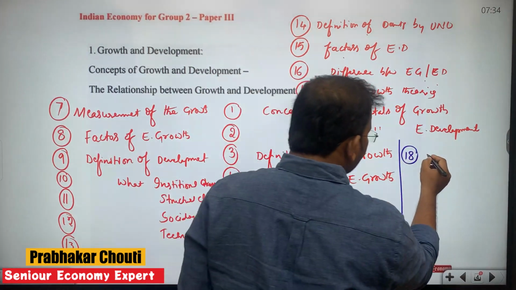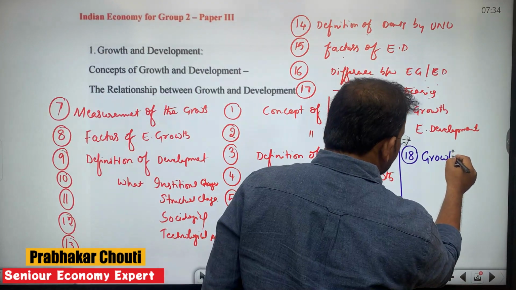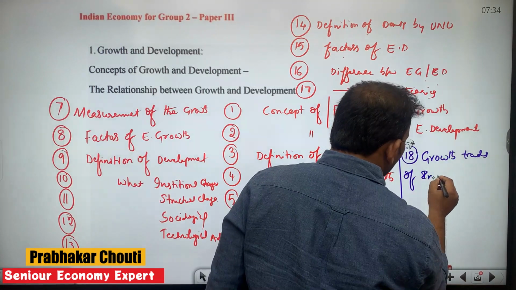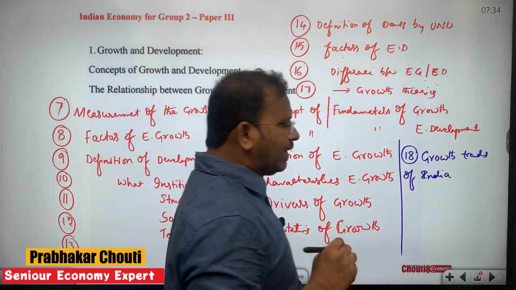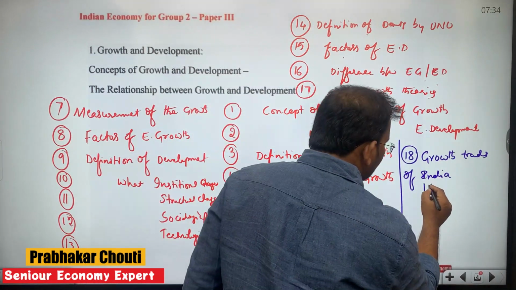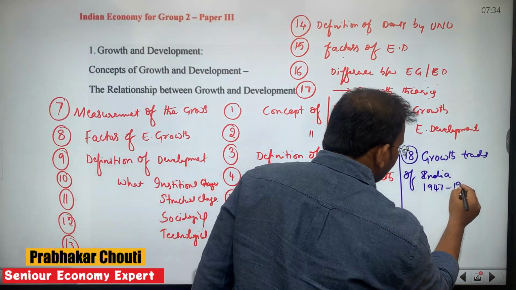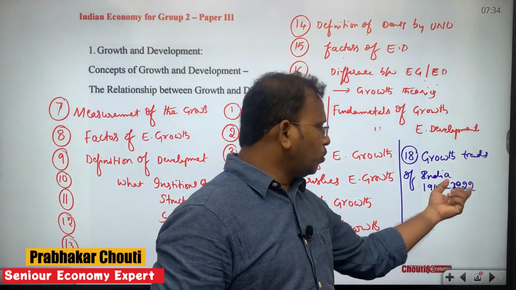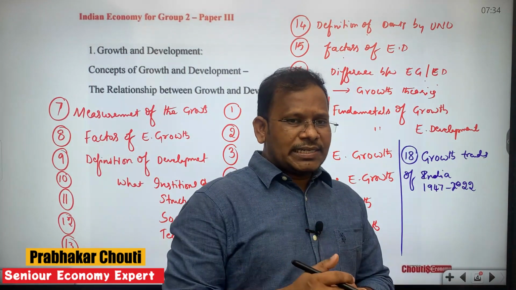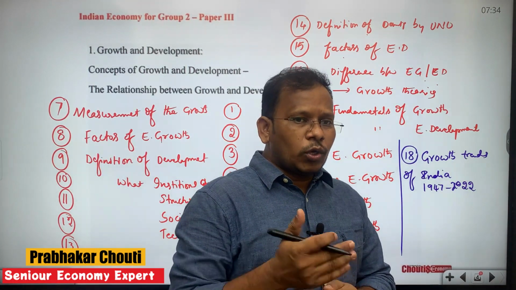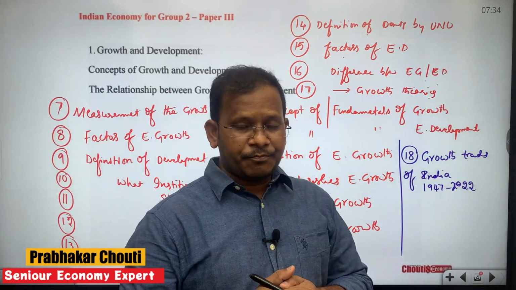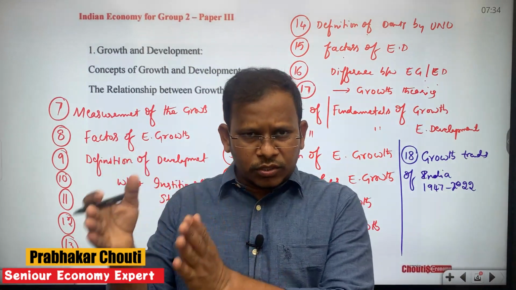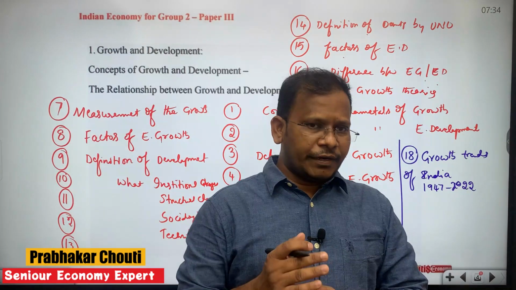Then, as part of the 18th subtopic, we will go through the growth trends of India from 1947 to 2022. We would study the growth rate of India at the time of 1947, at the time of the first five-year plan, in the 80s, in the 90s, in the 2000s, and in 2021-22.